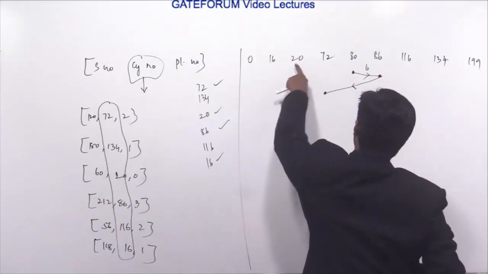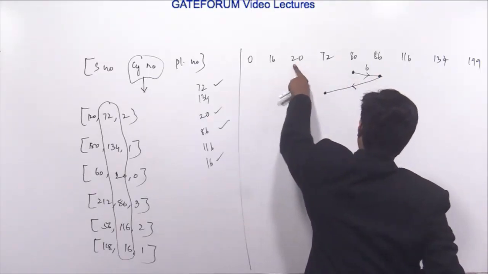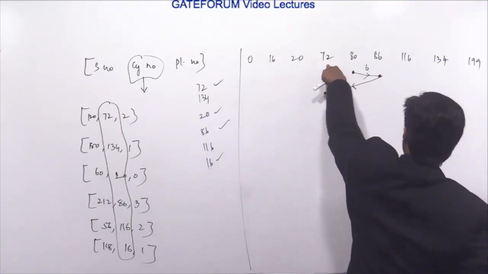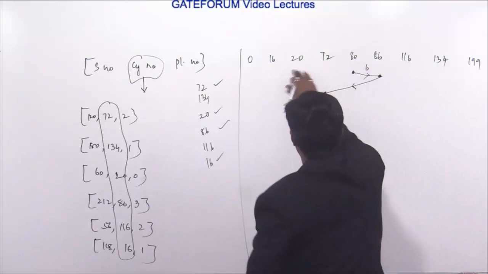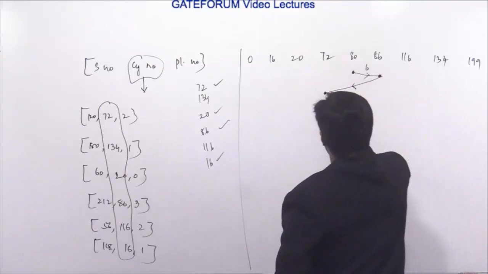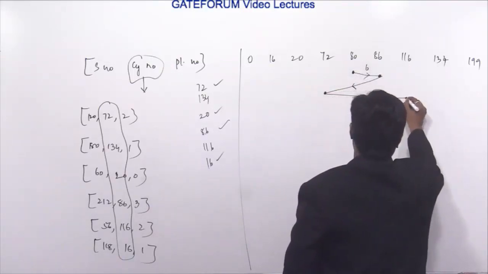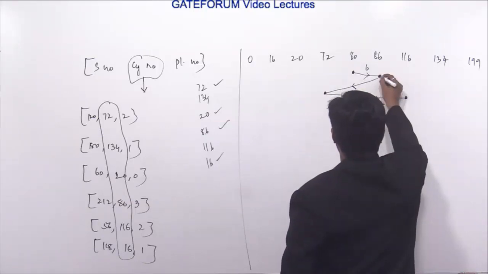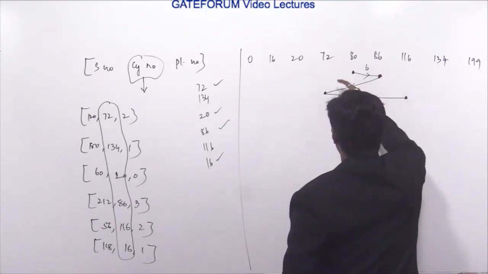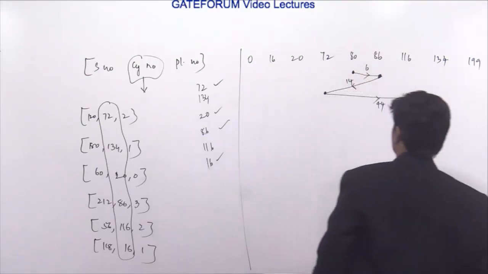Now from 72, if you calculate the distance to 20, it is 52. From 72, if you calculate the distance towards 116, it is 44. So here it is 52 but it is 44. So from 72 we travel to 116, which is a distance of 44, and 86 to 72 is 14, right.